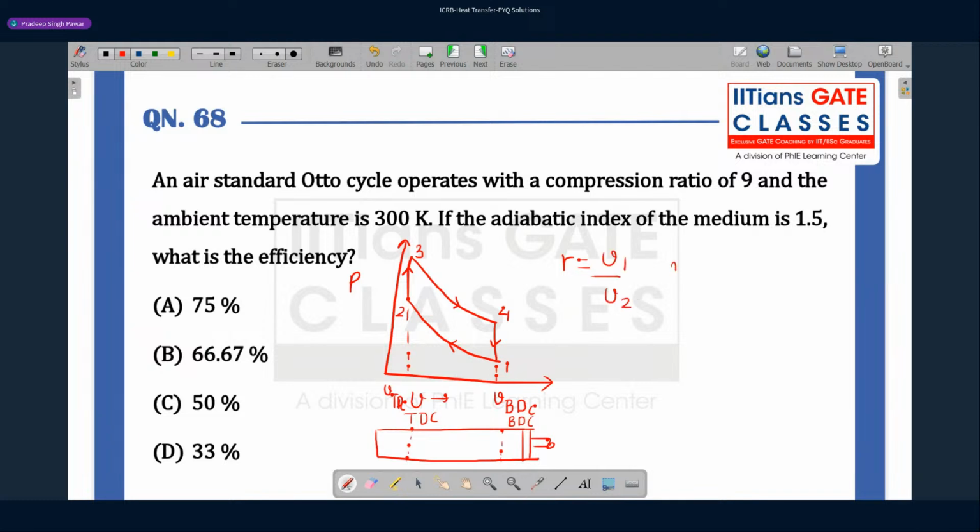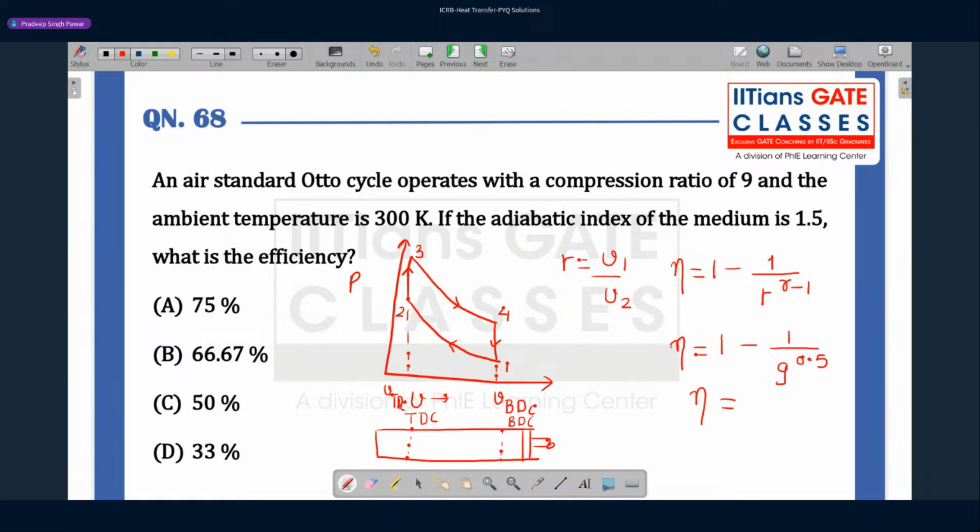Efficiency of the Otto cycle is 1 minus 1 divided by R, which is the compression ratio, raised to the power gamma minus 1. Gamma is your adiabatic index. So you take 1 minus 1 over R, which is 9, to the power 0.5.